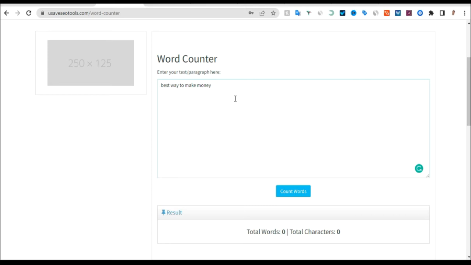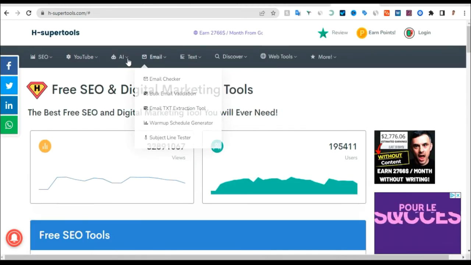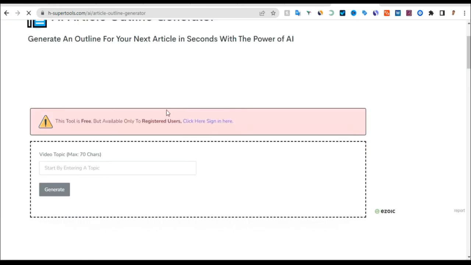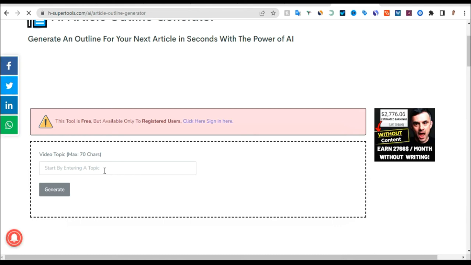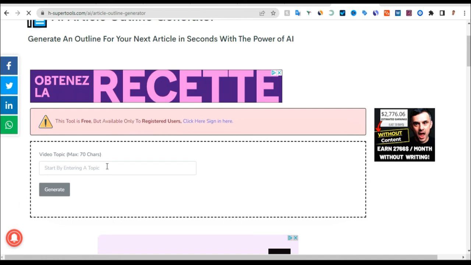Let me say, for example, you have the best way to make money, but you don't know how to write the articles. First you need a topic. So how can you get a topic to write about for your blog? What you can do is go to this website, which is Super Tools, and go to the section where it says outline generator. Click on that. This website is going to help you create an outline. An outline is a topic of what you want to write about.